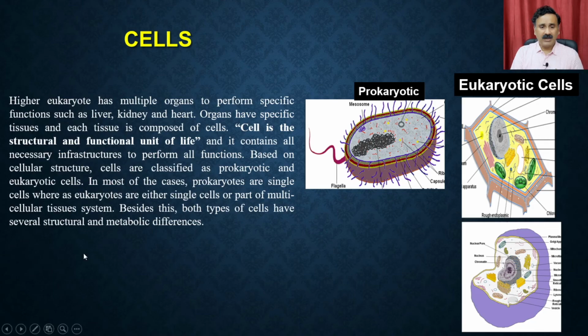When you talk about the eukaryotic cell, as I said, we are going to discuss two types: one is called the plant cell, the other is called the animal cell. So let's start our discussion about the eukaryotic cell. The higher eukaryotes have multiple organs to perform specific functions, whereas the cell is the structural as well as the functional unit of life, and it contains all the necessary infrastructure to perform all the functions. Besides, we have different types of cells: the prokaryotic cell, the eukaryotic cells, and within the eukaryotic cell you have the plant cell and the animal cells.